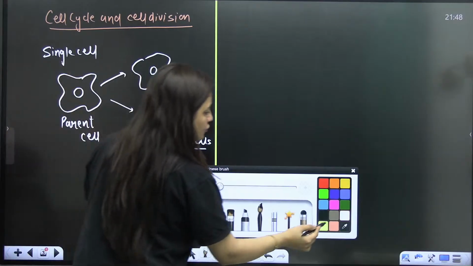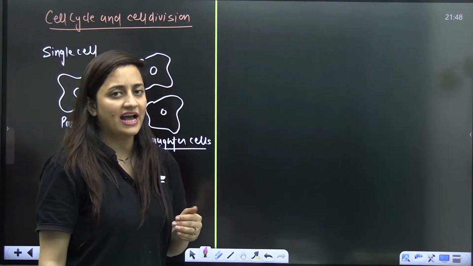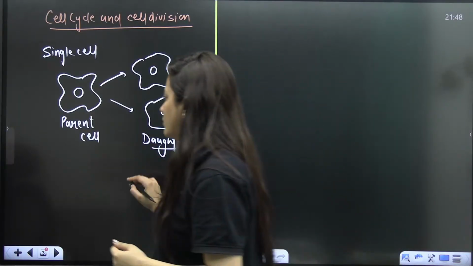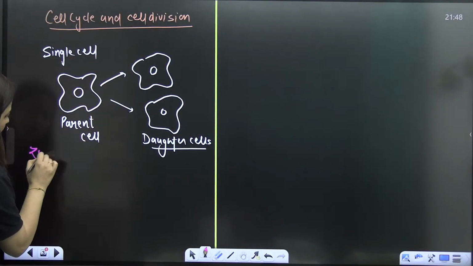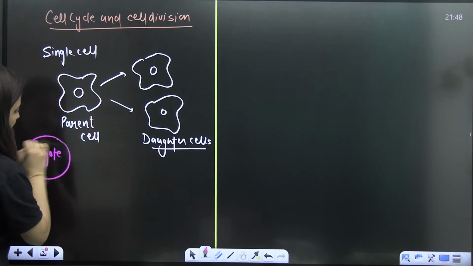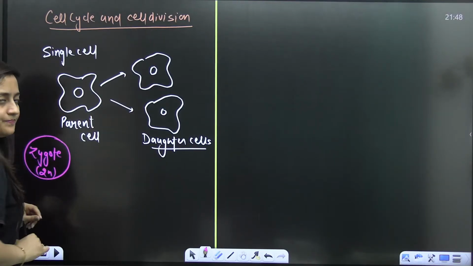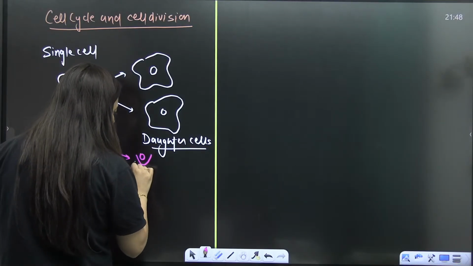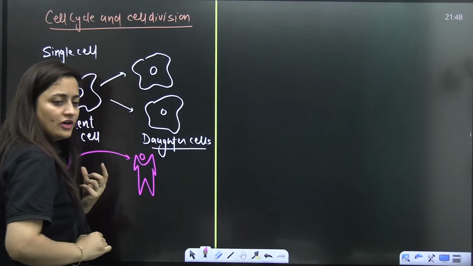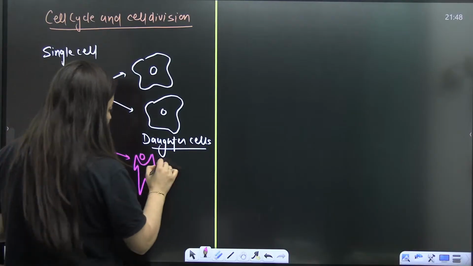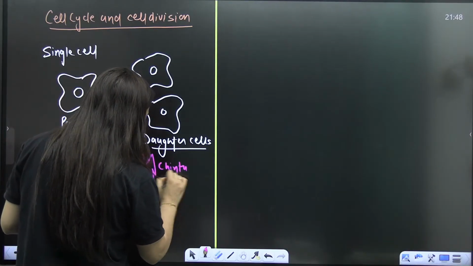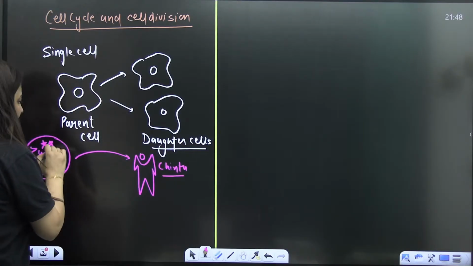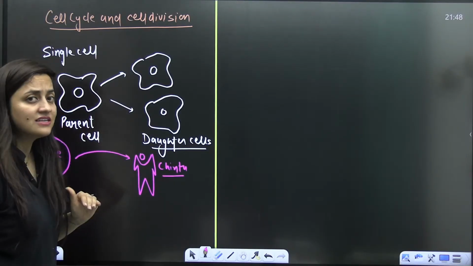So your cell is going to grow. This is a case of a unicellular organism which is growing and dividing into two. Now take the example of the zygote, which is 2n, meaning diploid. You know that this zygote will develop into a complete organism, let's take a complete human being. This single-cell zygote can develop into a complete multicellular organism.